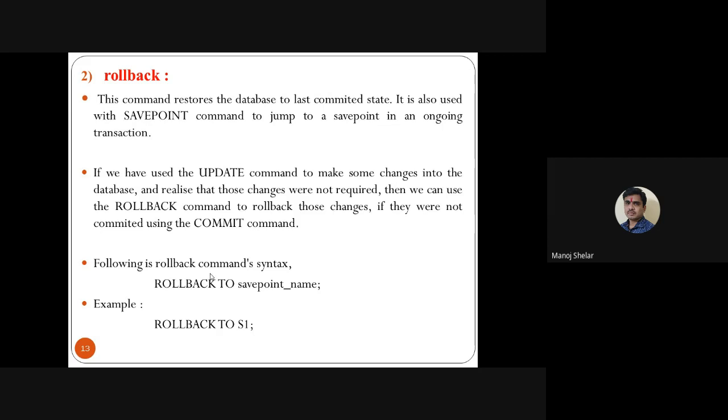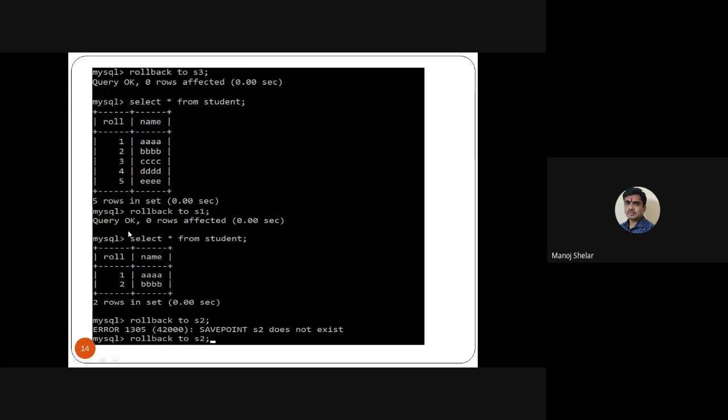This command restores the database to the last command state. It is also used with the savepoint command to jump to a savepoint in an ongoing transaction. The simple syntax of the rollback command is ROLLBACK TO and the savepoint name, for example ROLLBACK TO s1, where s1 is a savepoint name. Now we actually use this rollback command: ROLLBACK TO s3.